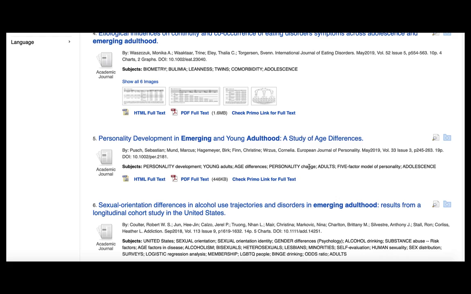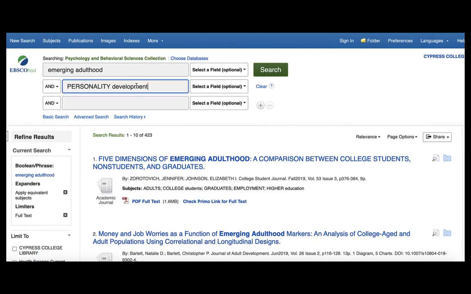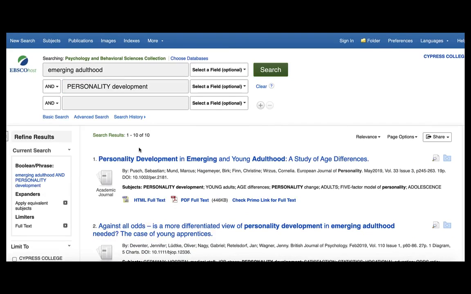In fact, we can even keep emerging adulthood as a keyword, then add some of these terms to narrow it down. I'm going to go ahead and use personality development as another keyword. That narrows my search results down to 10 results, which is not very many.